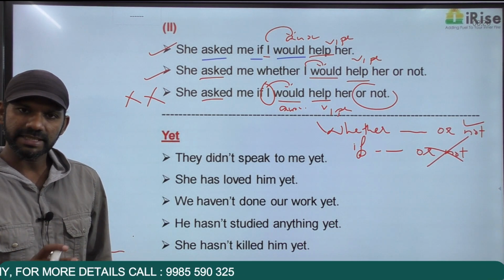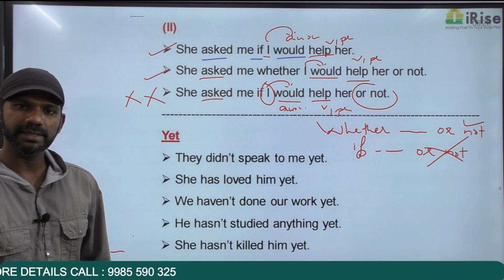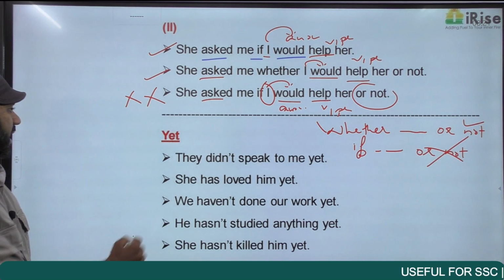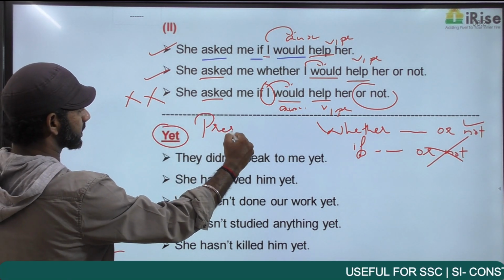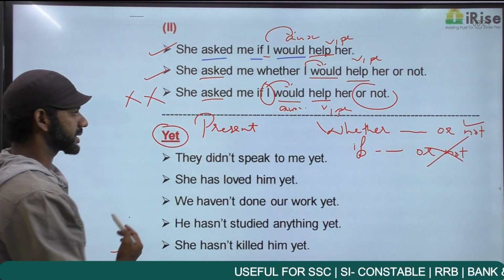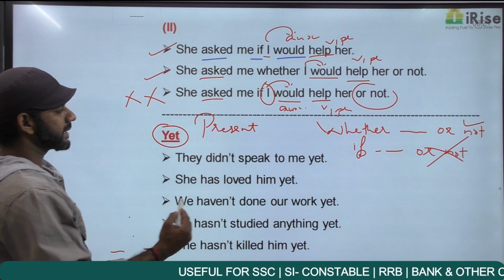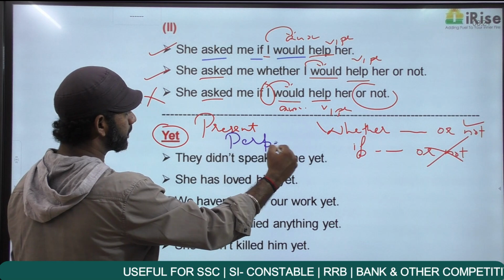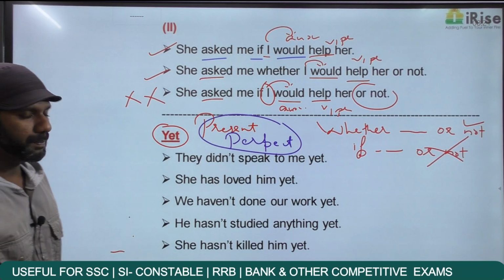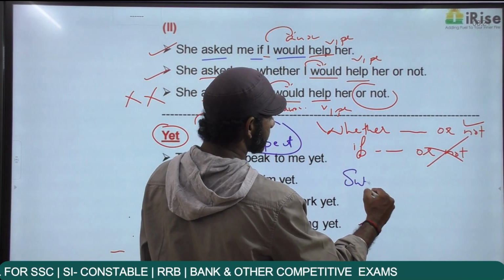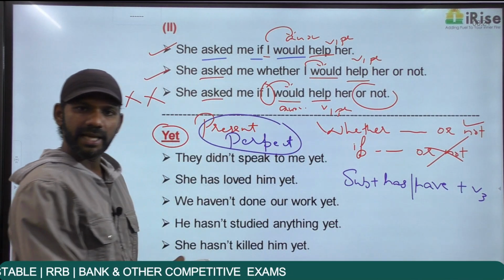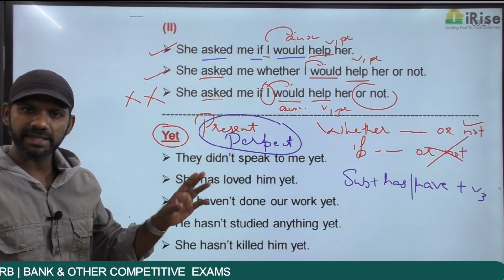Now, yet means till now. Till now in the sense of present, past or future? Present. So yet refers to the present tense. If yet is there in a sentence, that sentence must be in the present tense. And yet appears in the present perfect tense. The present perfect structure is subject plus has or have plus V3. So yet refers to the present and appears in the present perfect tense.